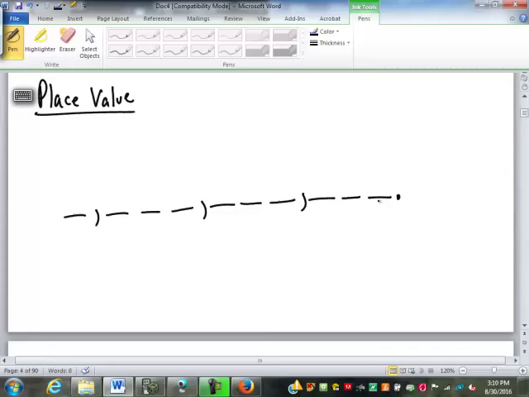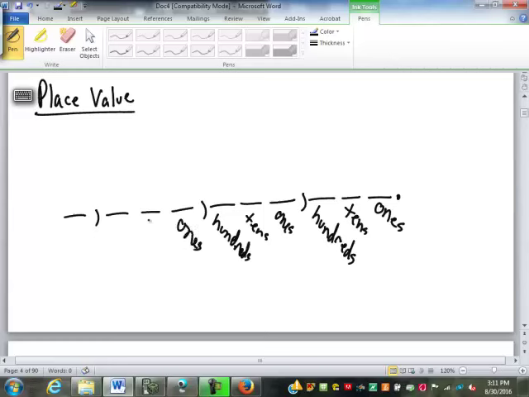So let's start at the end here. What's this last place value? The ones, yep. Then it's tens and hundreds. And those are actually the only 3 place values, and they're repeated over and over again. Ones, tens, hundreds, ones, tens, hundreds, and so on.